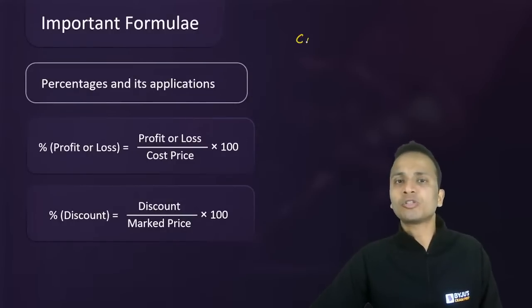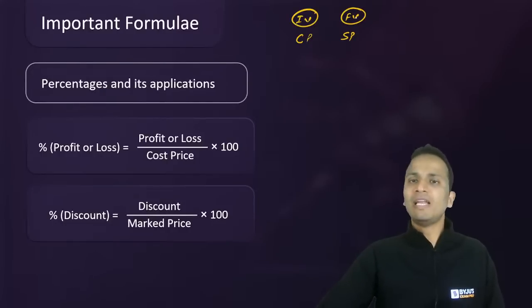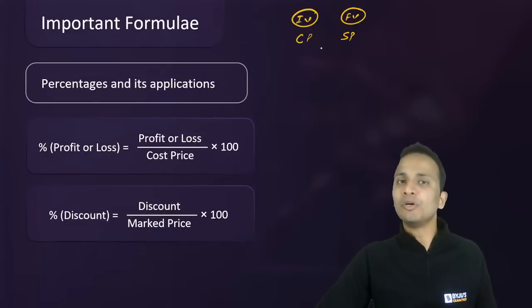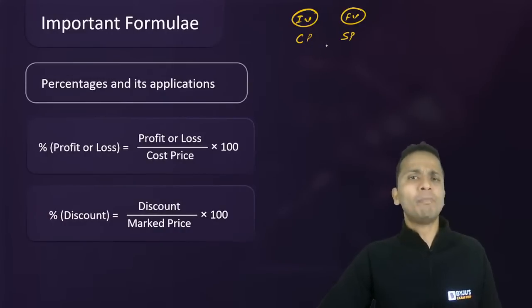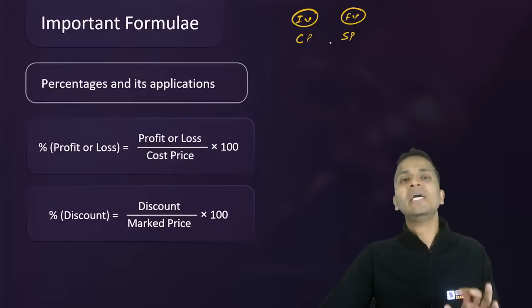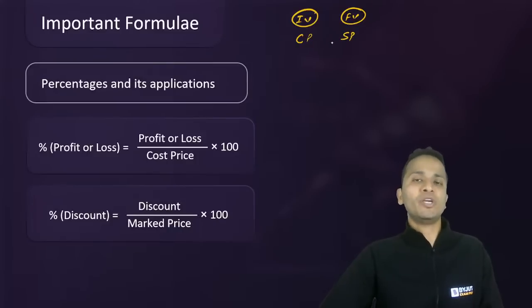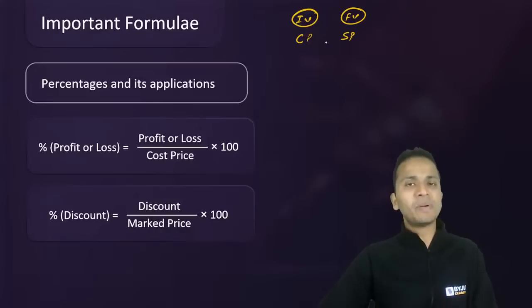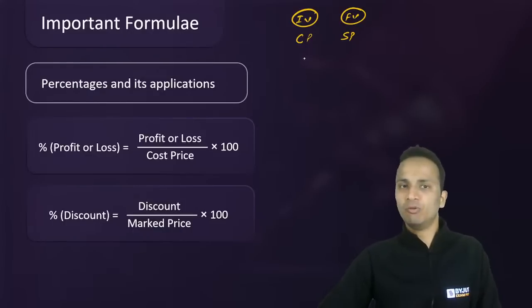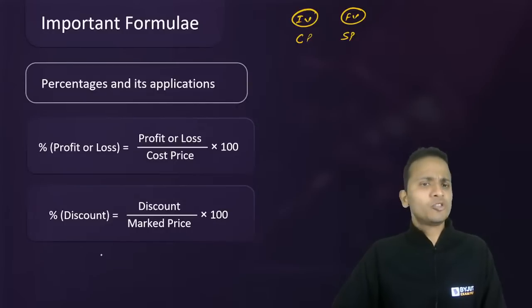So if you have cost price and the selling price, cost price is nothing but the initial value and selling price is the final value, right? So initial value and final value. If final value is greater than initial value, then we have a percentage increase, and that will give you a profit. Similarly, if final value is less than initial value, then it will be a percentage decrease, and it will be called loss percentage. So just by this clarity, you can move ahead and solve every question which is related to profit, loss, or discount.